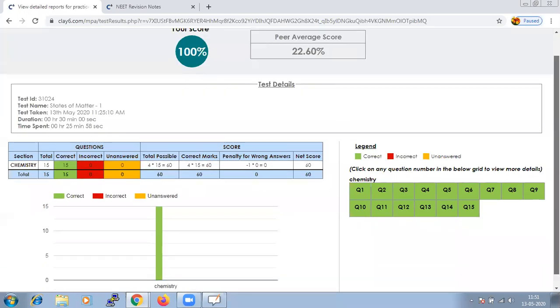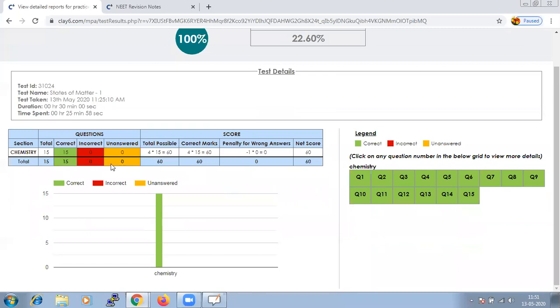Here green indicates that we have given the question right. If we have given any question wrong, it will be indicated in red color, and if we leave any question unanswered, that is we have not attempted the question at all, then it will be indicated in yellow color.